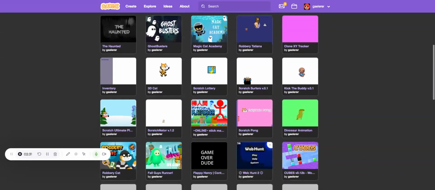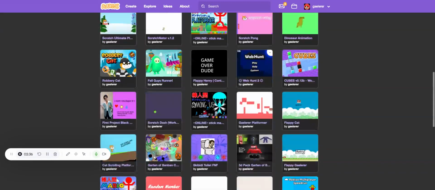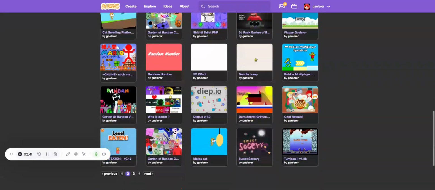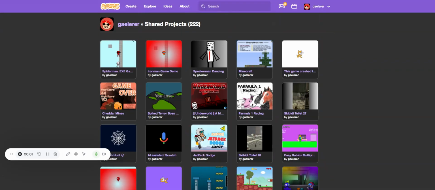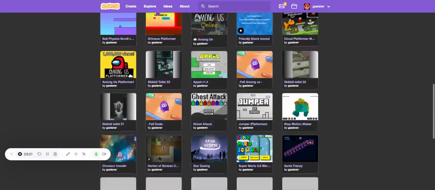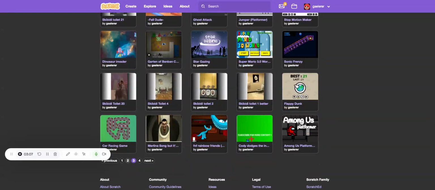Let's see more. Happy effect. 3D effect. Now let's search, and no. Spider-Man, Galaxy, Iron Man, Spider-Man dancing, Minecraft. Oh, I don't find them. Wait, this is very strange. Why don't I find my games? This is very weird. I'm going to search in the second page.